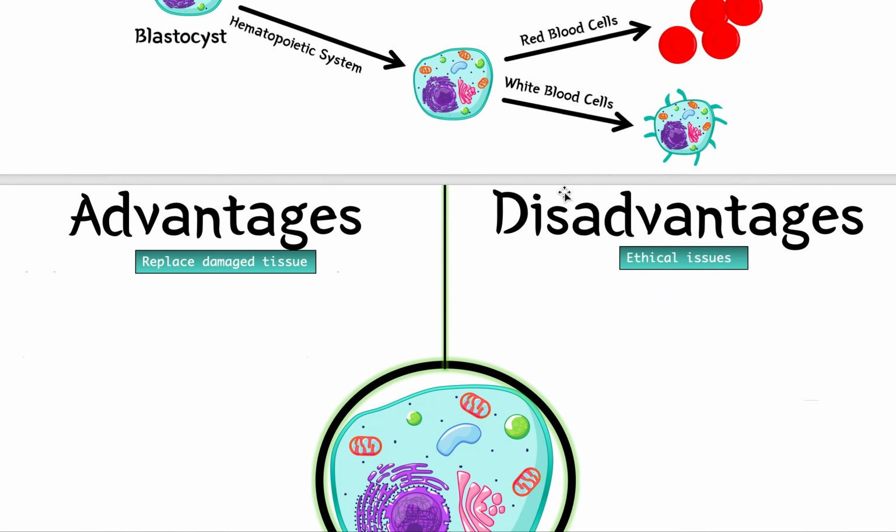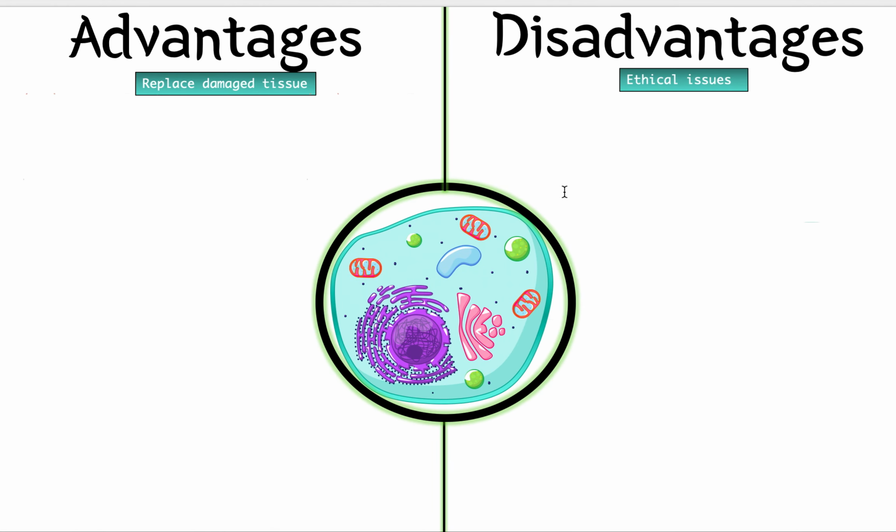So now we get to the final bit, advantages and disadvantages of stem cells, because we have introduced stem cells and I've said they're so important, and maybe you can see why already, but why? Make it clear. Why do we care about stem cells? Why are they useful? Why do we care about them compared to other cells? The main reason is because of medicine, because they can replace damaged tissue.